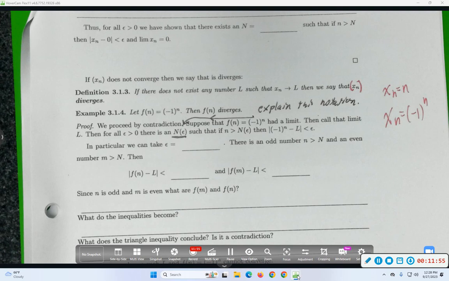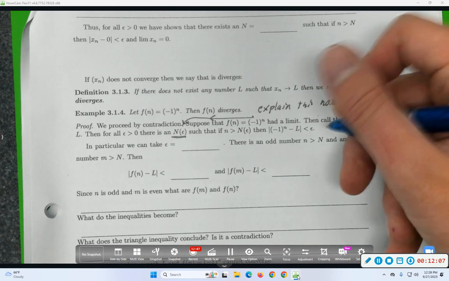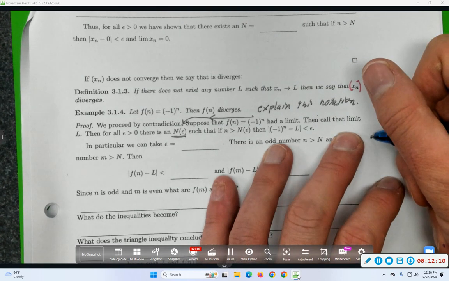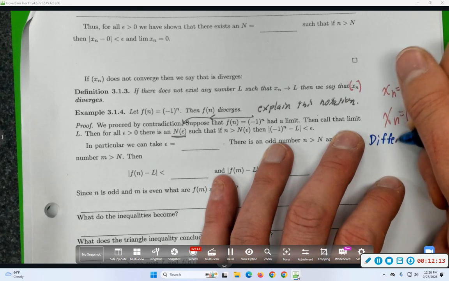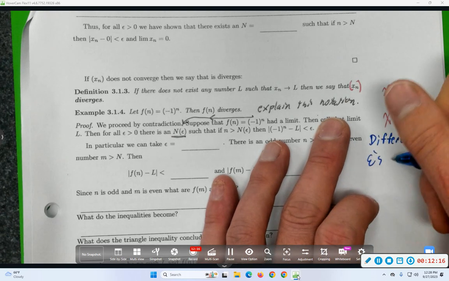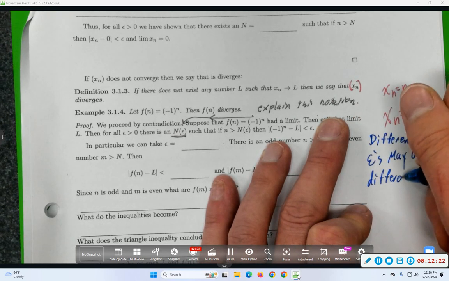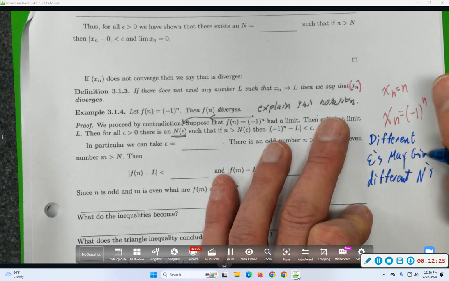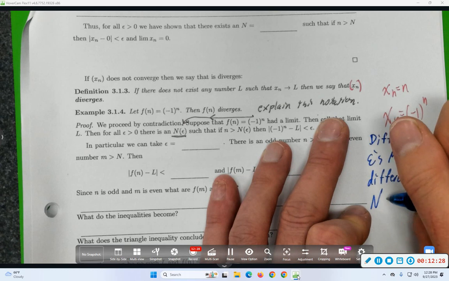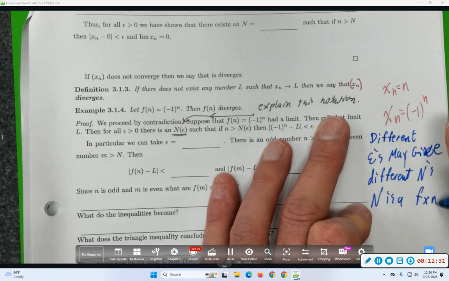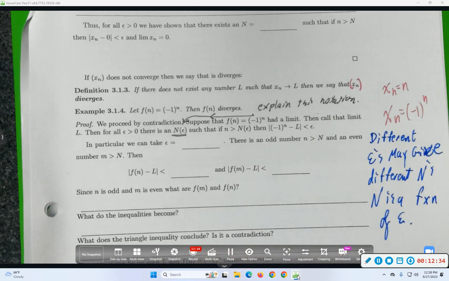What do you think I mean by that of epsilon? And it's somehow based on epsilon. Yeah, N is allowed to depend on epsilon. In the previous example, it was like 1 over epsilon. So that parentheses just has the job of saying, well, different epsilons may give different big N's. N is a function of epsilon. All right, so let's go.